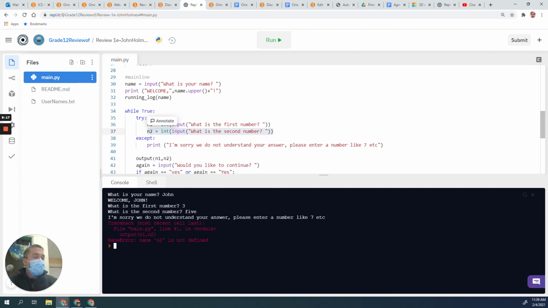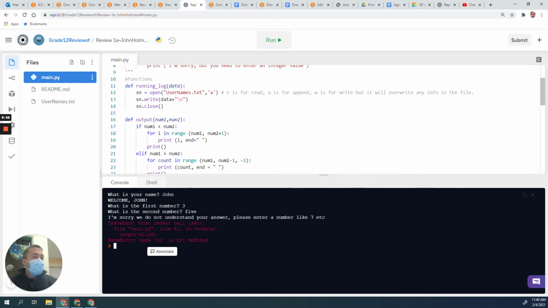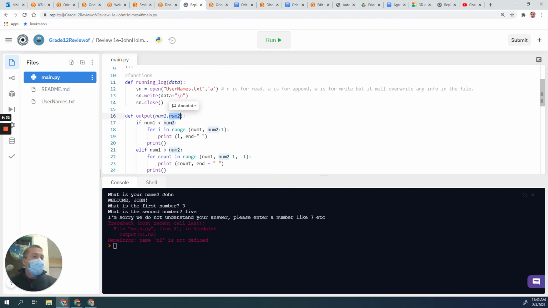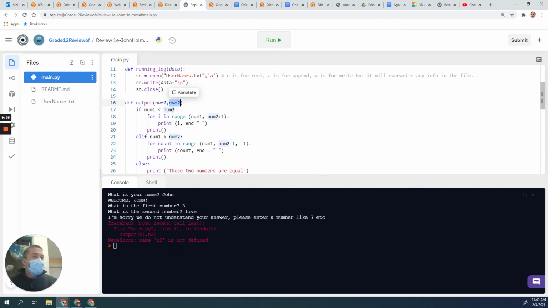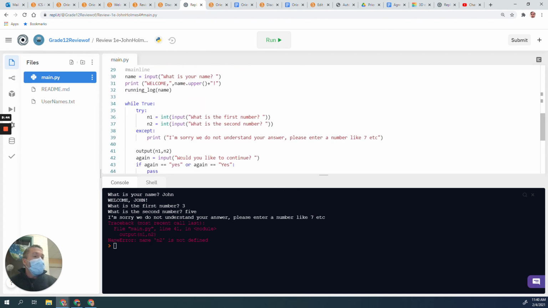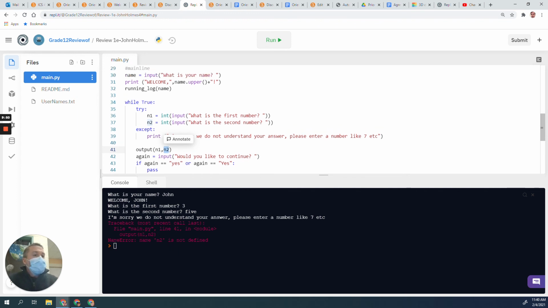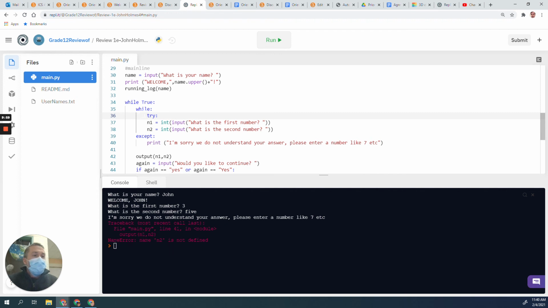But then it continued to do this output, and it tried to send the value up here, and it compared number 1 to number 2. In fact, N2 was just never defined. Because N2 was never defined, it tried to send an N2 value, didn't know what it was. So what I need to do is, after this except, loop back up to the try again. That's why this needs to be inside of a second while true statement.